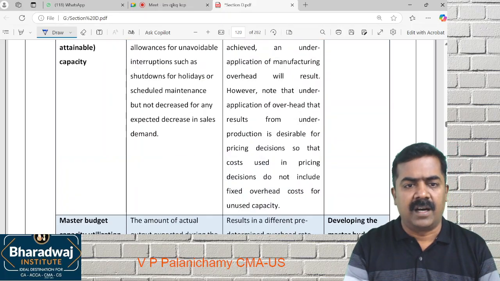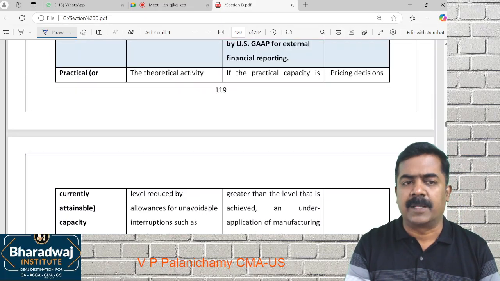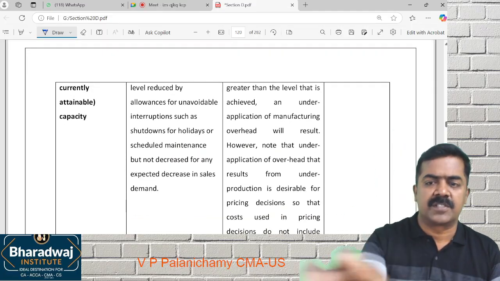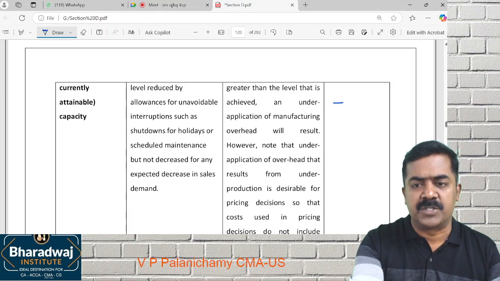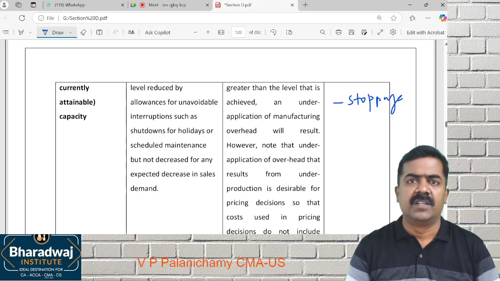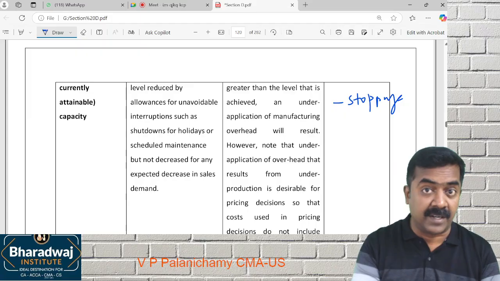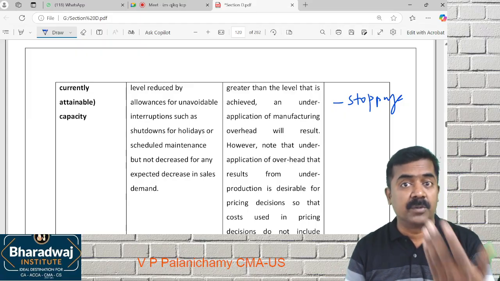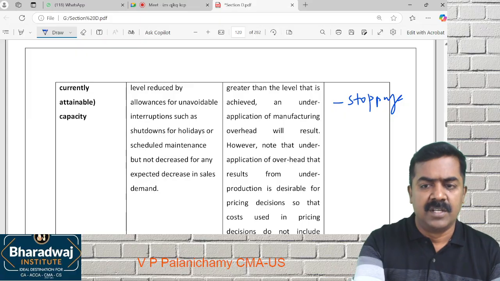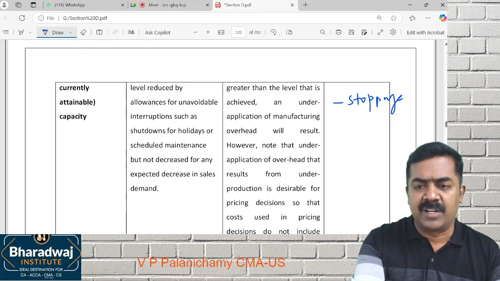Then I also work out attainable capacity. What is attainable capacity? Without stoppage, if I run the machine, I can manufacture 40,000 units. I will provide for stoppage. Why does stoppage happen? Due to changeover from one shift to the next shift, changeover of jobs, changeover of products, power cuts, and maintenance, unavoidable time will be there. Unavoidable time may be lost. So I eliminate that. I can manufacture about 30,000 units.